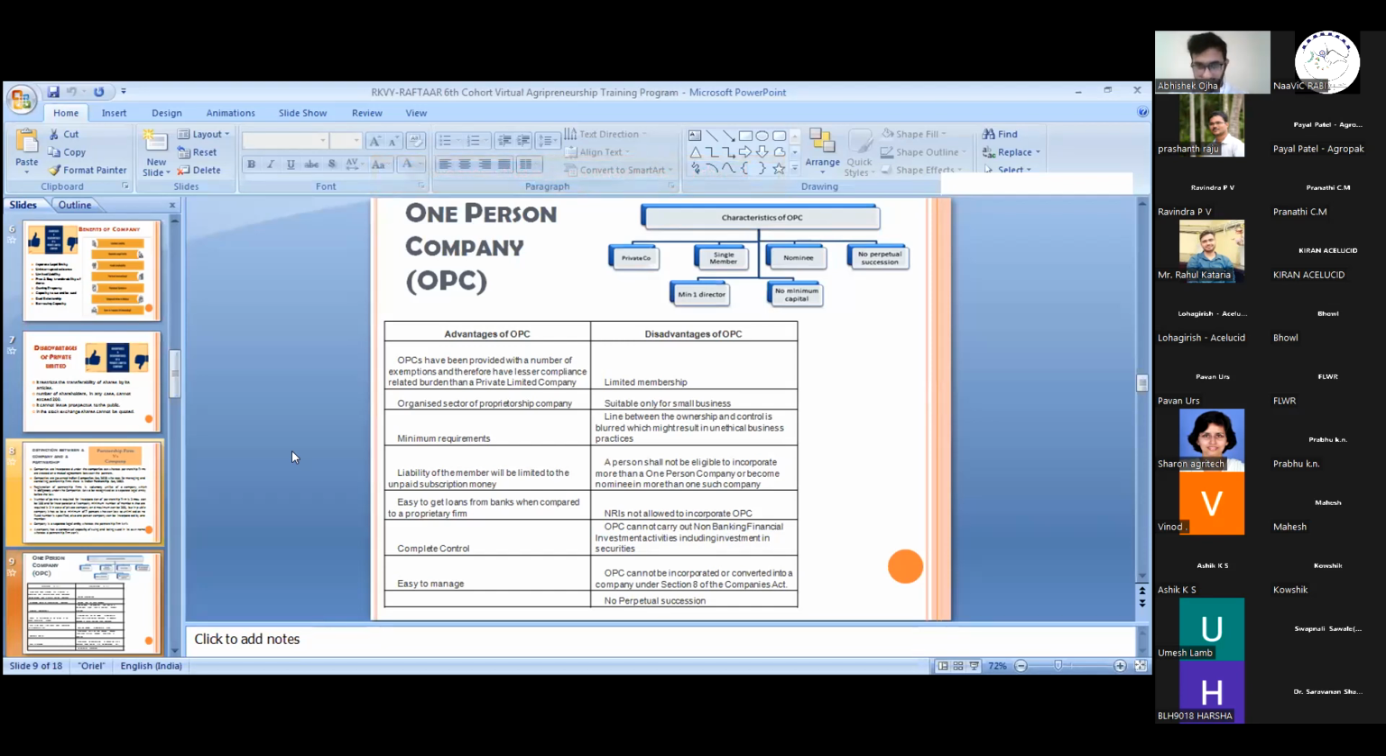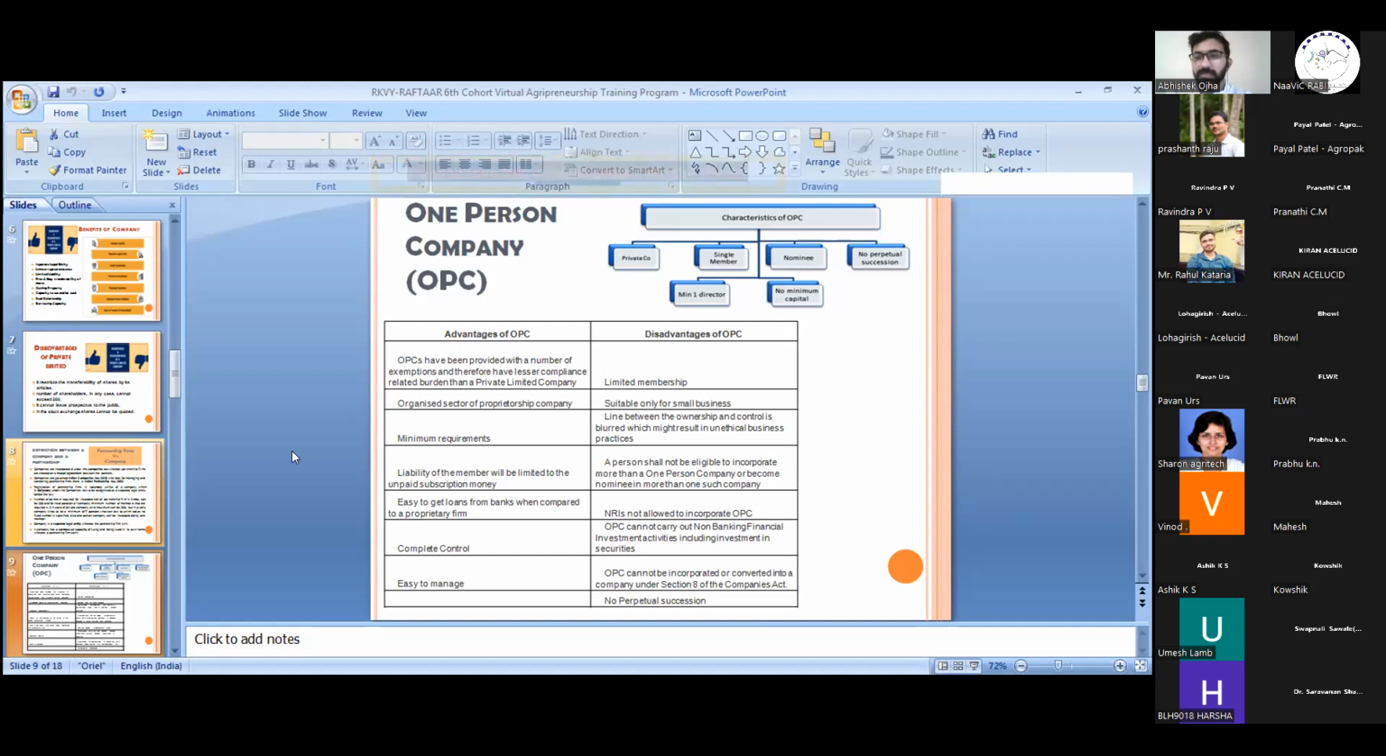So the OPC, or one person company, is provided with a number of exemptions and has lesser compliances related to the private limited company. For example, a company has to go for the AGM, annual general meeting, every year. OPC, as the name suggests, has only one member and only one director. So there is no requirement of going in for an AGM because only one person is required.